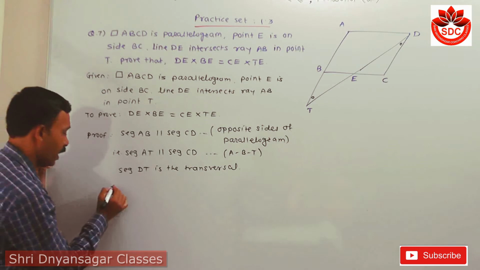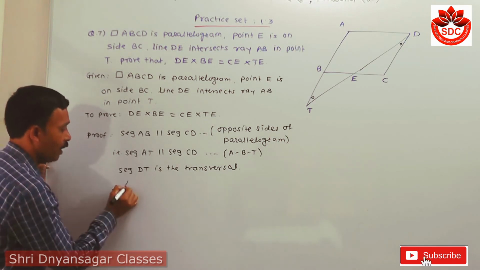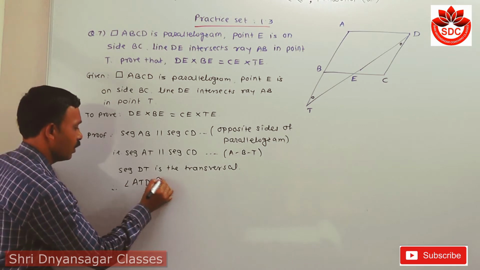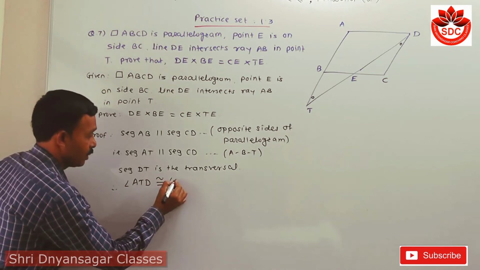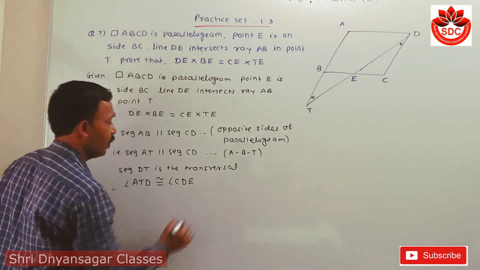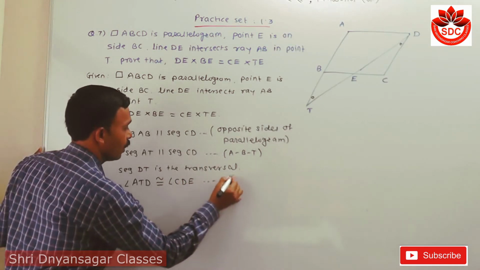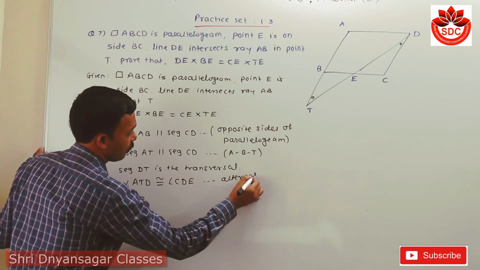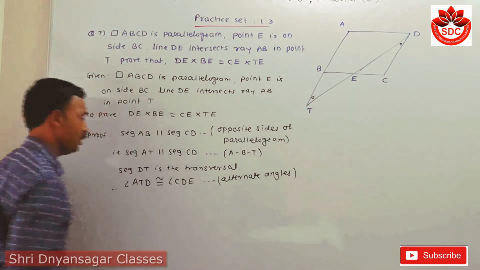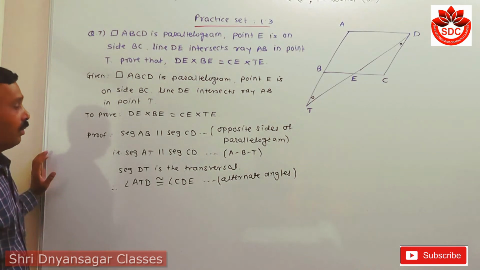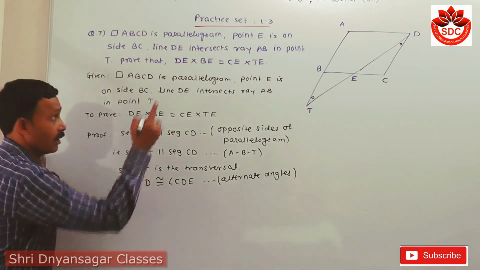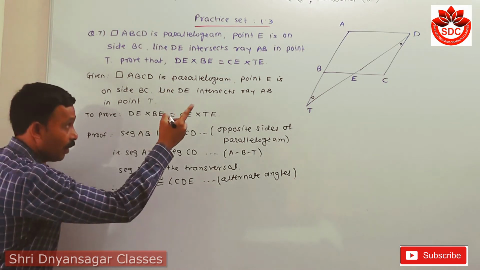Alternate angles. So I write here, therefore angle ATD is congruent with angle CDE, because alternate angles. This is the reason.